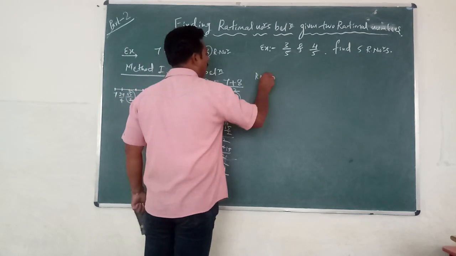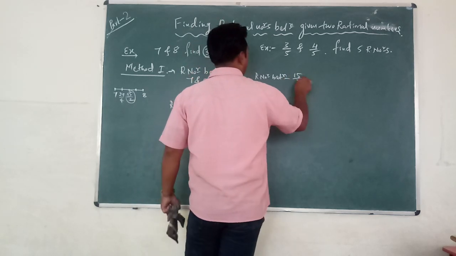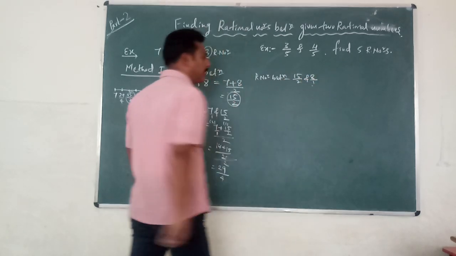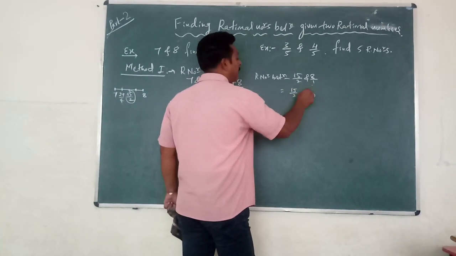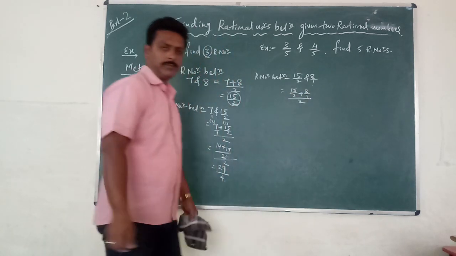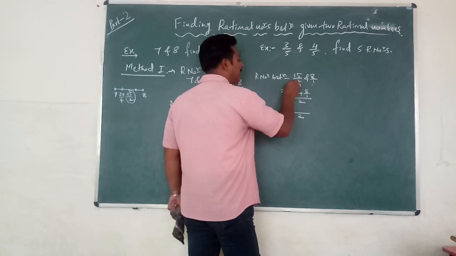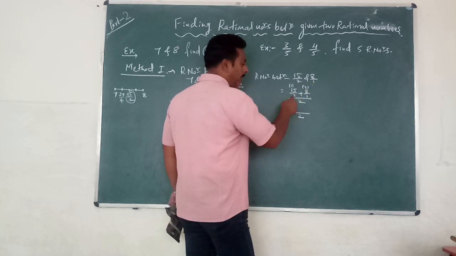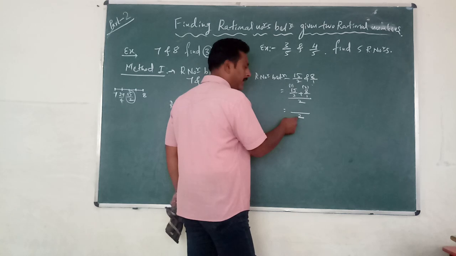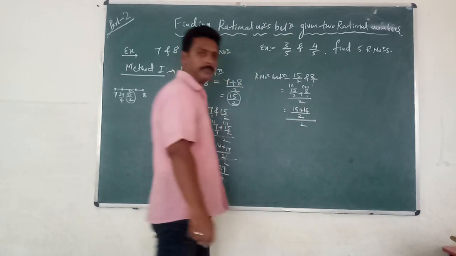Rational number between which two? 15 by 2 and 8. Denominator nothing so 1. This is equal to 15 by 2 plus 8 by 1 whole divided by 2. Same, no change at all. So find LCM. LCM is 2. 2 ones are 2, 1 twos are 2. This is whole divided by 2. I have taken LCM of the denominators. Now 1 15s are 15 plus 2 8s are 16, whole divided by 2.